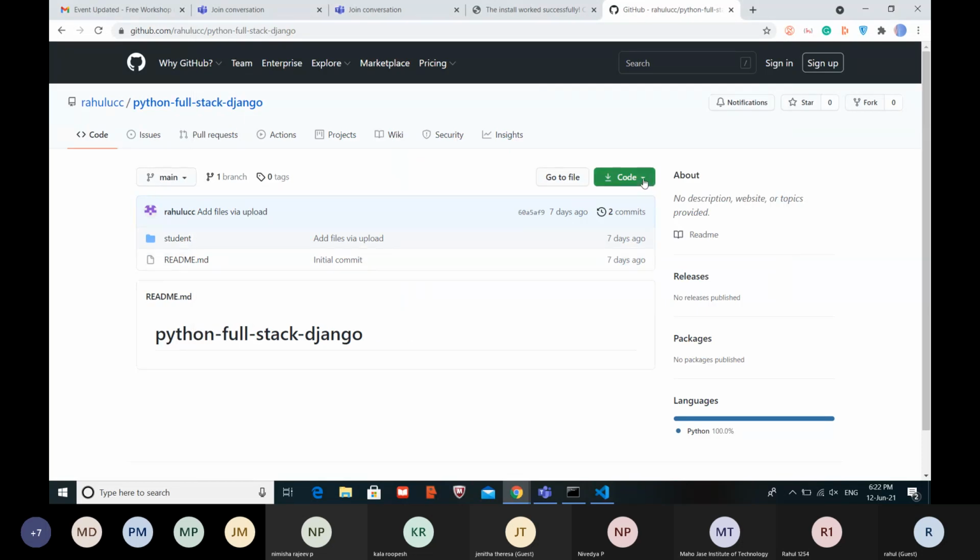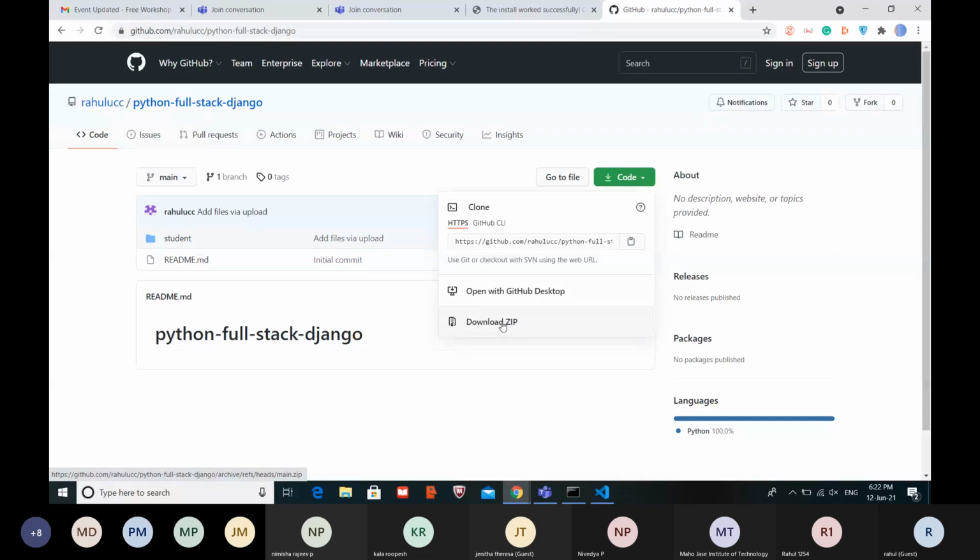You just click on it and download in zip format. See, you can see the file is being downloaded.